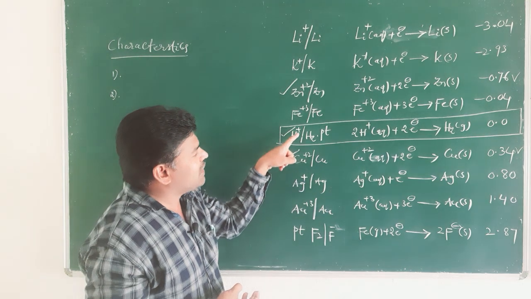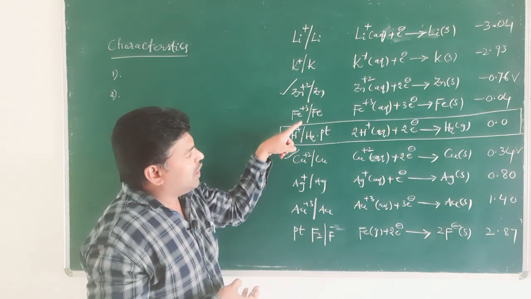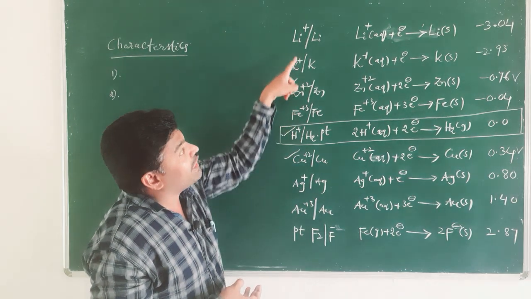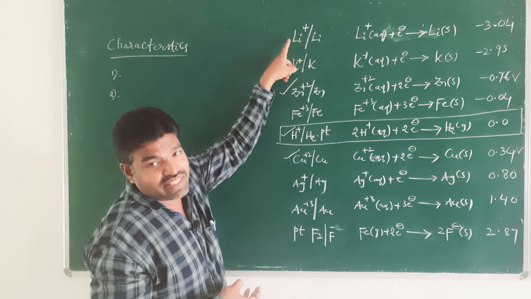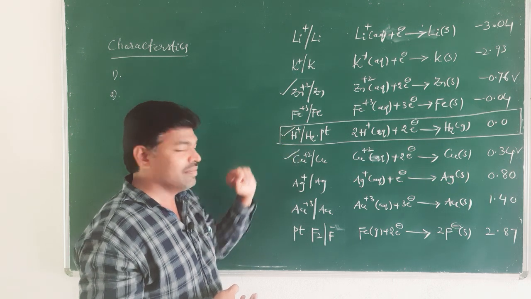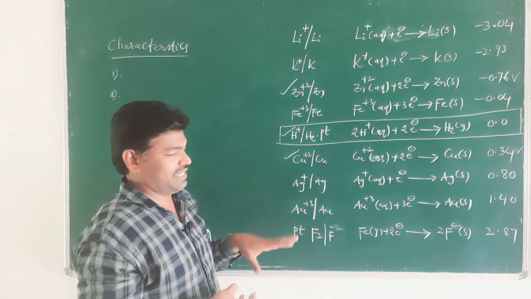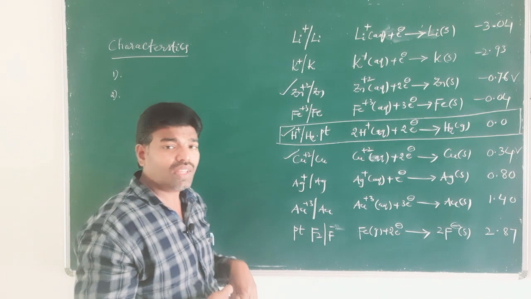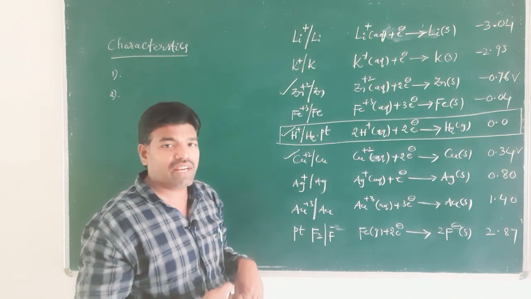The metals which are above hydrogen have negative SRP values, right? And it is better to call them substances, since they can be metals or non-metals.